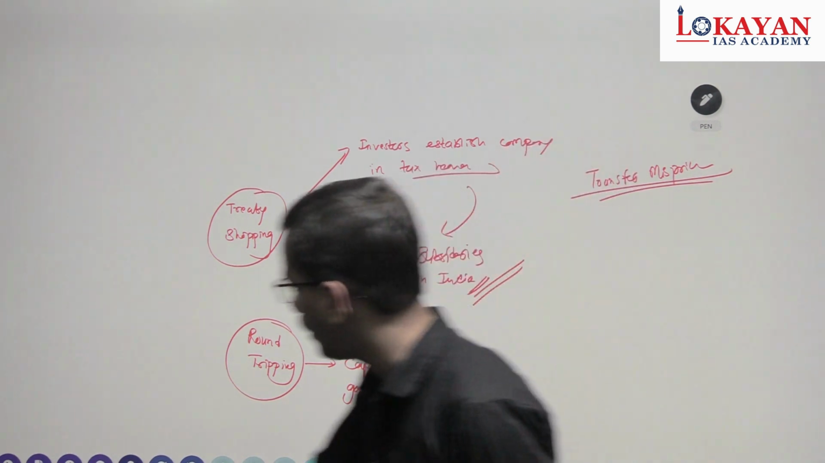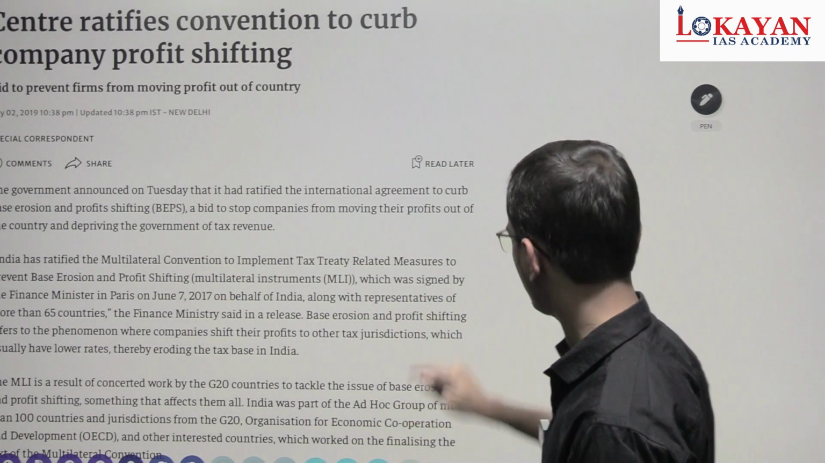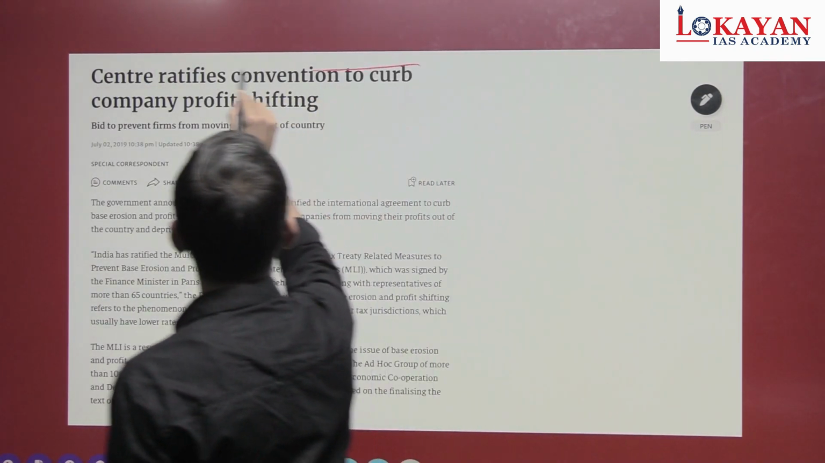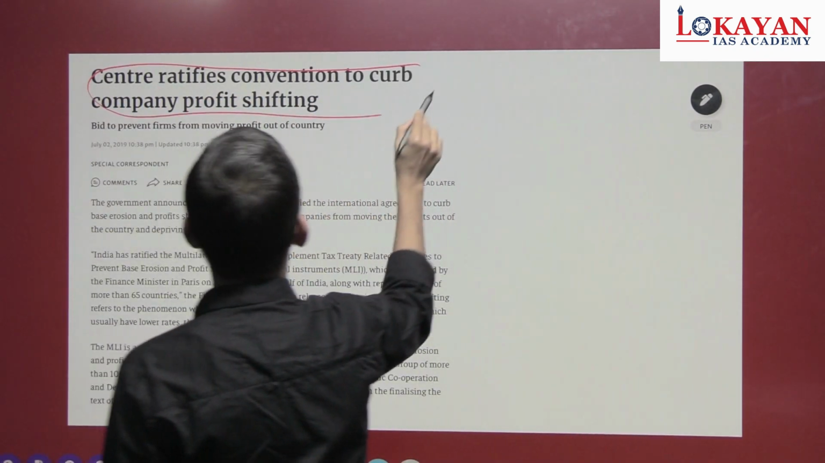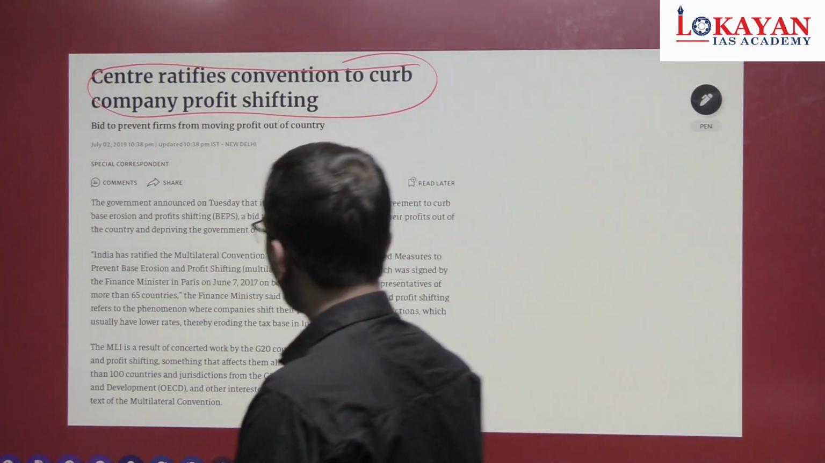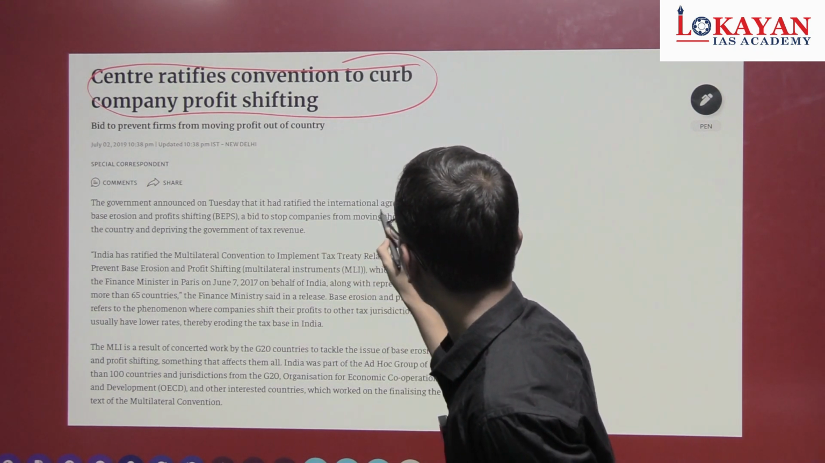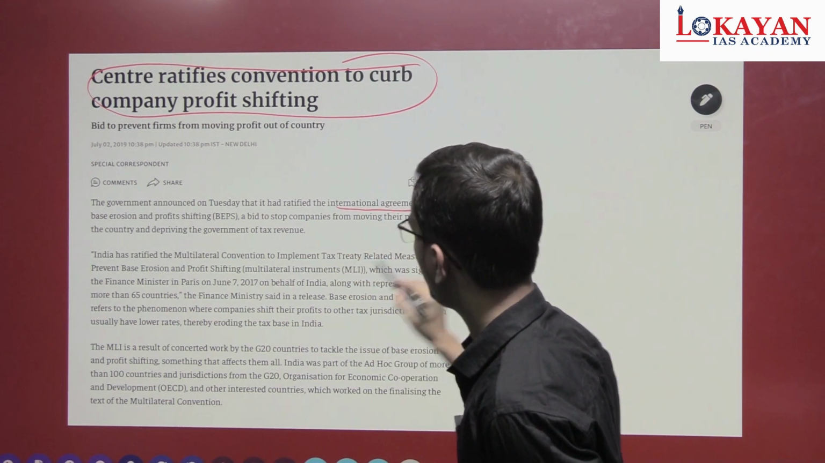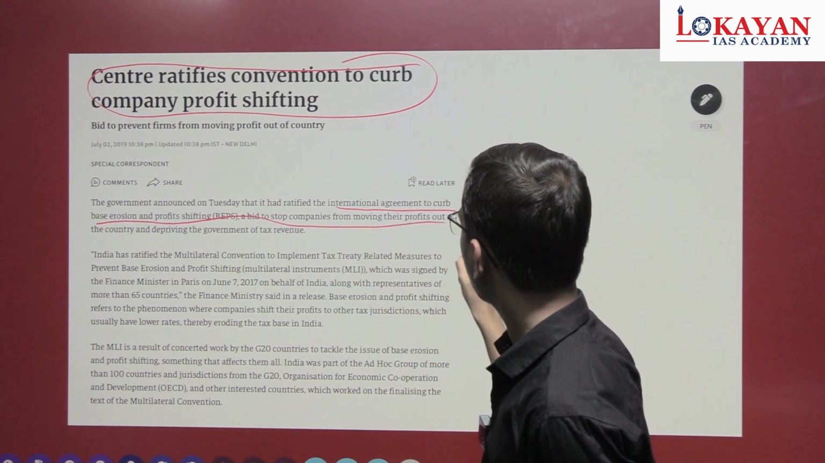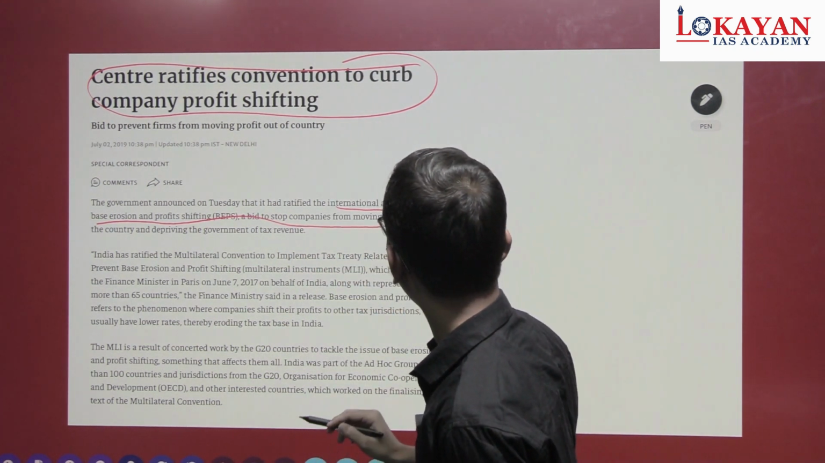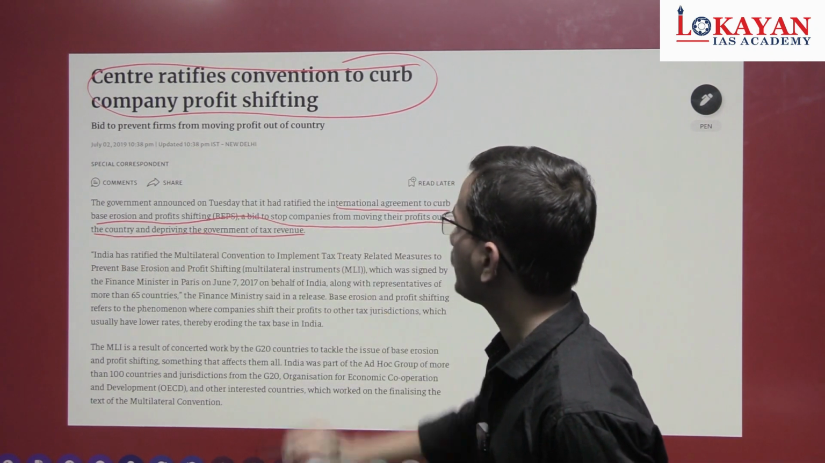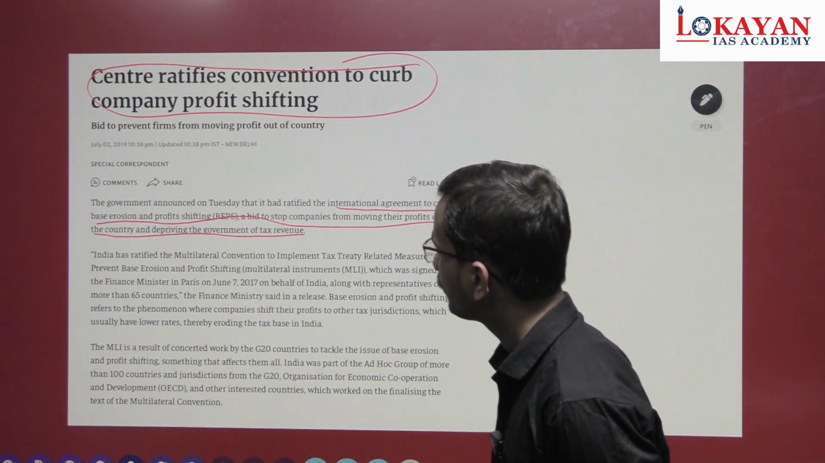So again, why did I take this topic? See, this is a screenshot from The Hindu. Centre ratifies convention to curb company profit shifting. Read this. Government announced that it had ratified an international agreement to curb base erosion and profit shifting in a bid to stop companies from moving their profits out of the country, depriving the government of tax revenue.